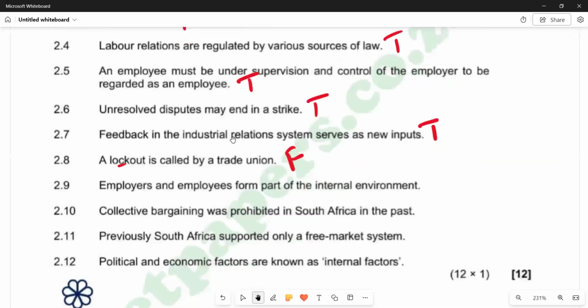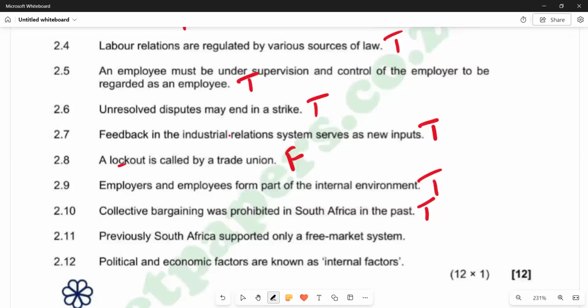2.9, employers and employees form part of the internal environment, which is true. Remember, employers and employees are part of the workplace, so they operate in that workplace and become part of the internal environment. So we have true here, 2.9. Then 2.10, collective bargaining was prohibited in South Africa in the past, which is true.